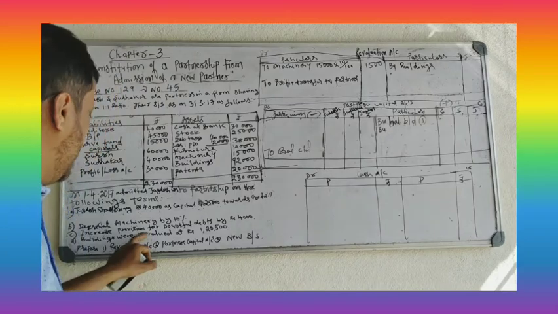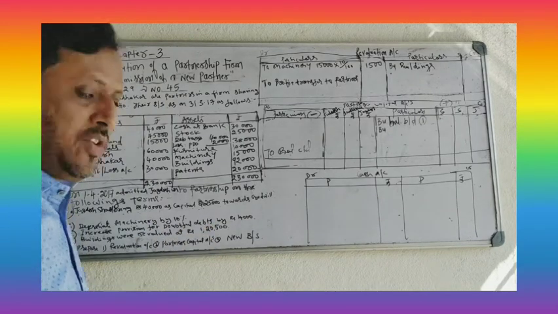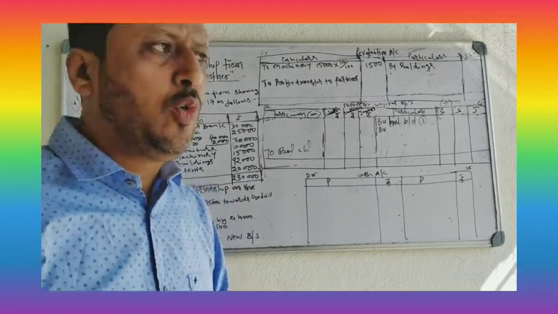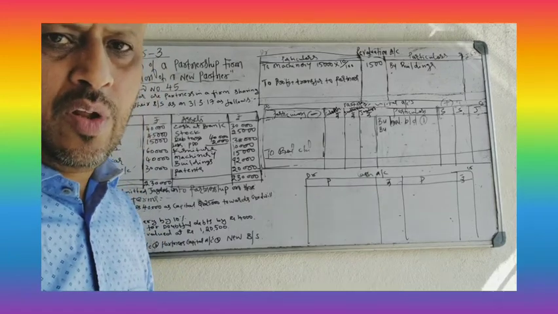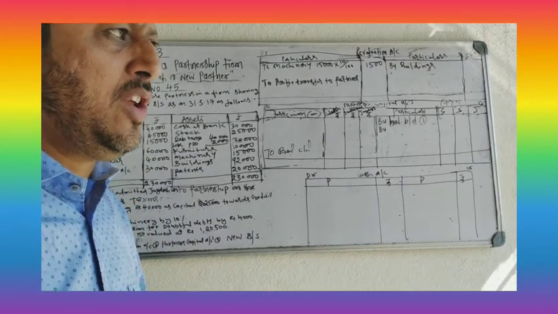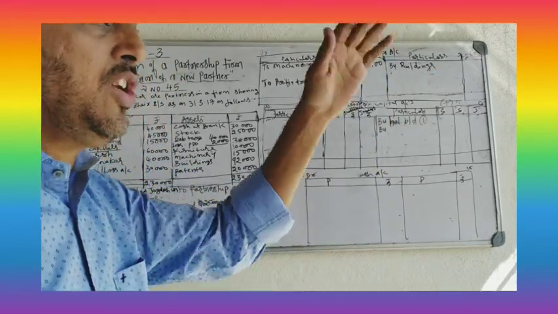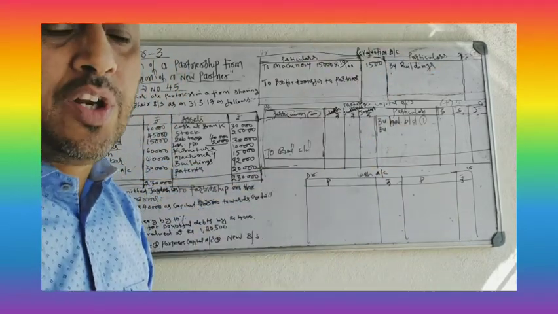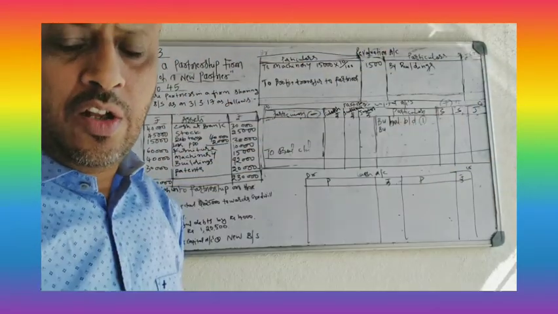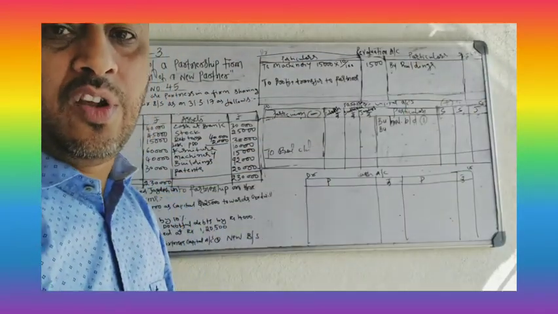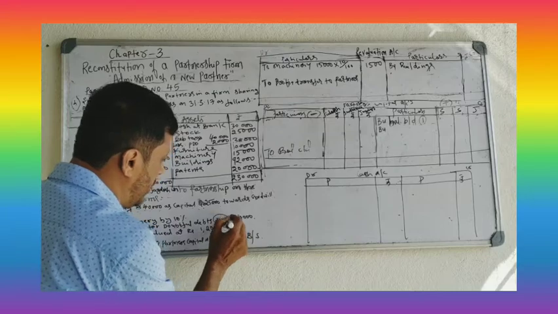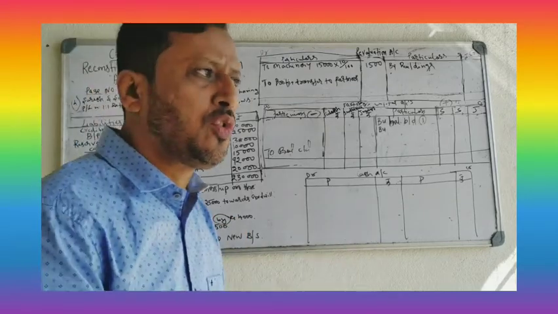Second adjustment, increase provision for doubtful debts by 4,000. See, doubtful debts is a loss. Provision for doubtful debts is a loss. Increase in provision for doubtful debts means loss increase, which is again a loss. So you have to take the same amount. How much is the loss increased? 4,000 rupees.